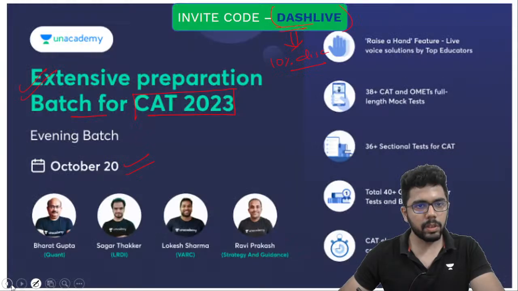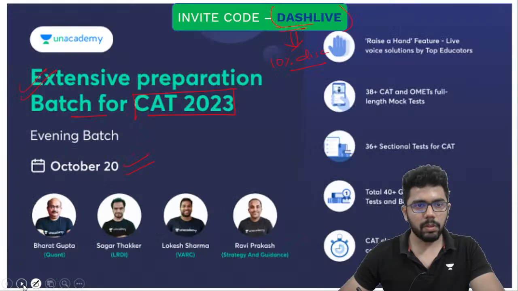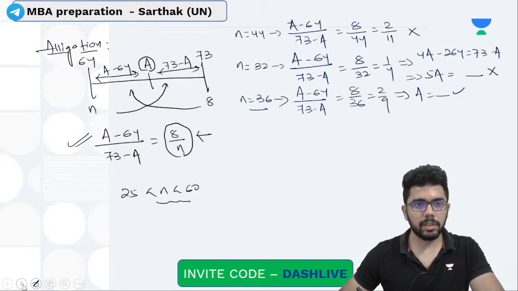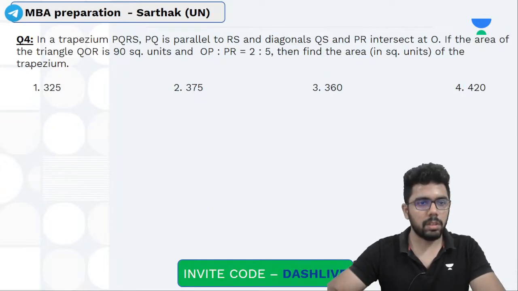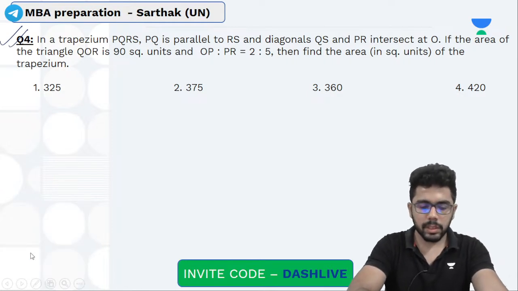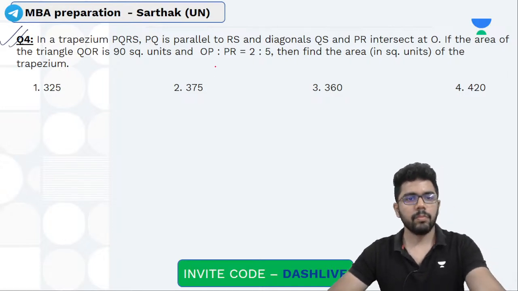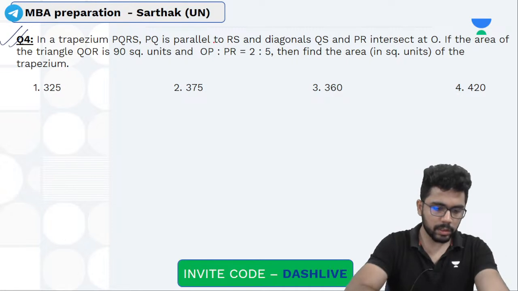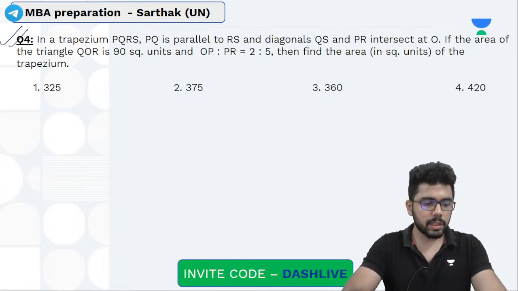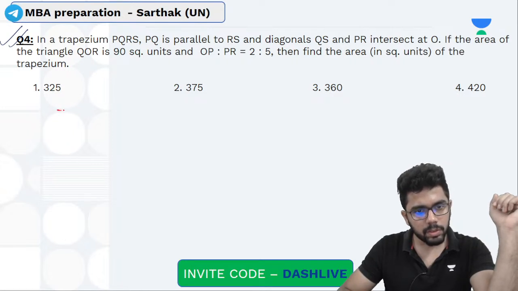तो one question हो गया यहाँ पे on GP, then one question on modulus, one question यहाँ पे हो गया on average. Let us see a question on geometry, trapezium. Trapezium का question इतना difficult तो होता नहीं है. Let's see how to solve this one. People who have solved this, like who know the basics, can try solving this one. Not very difficult. And let me know your answer in the comment section.